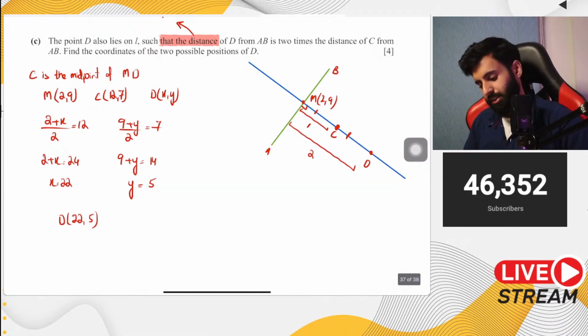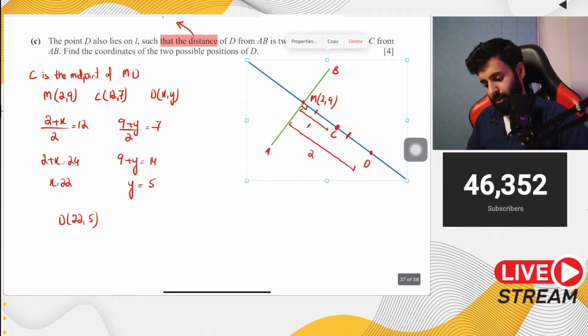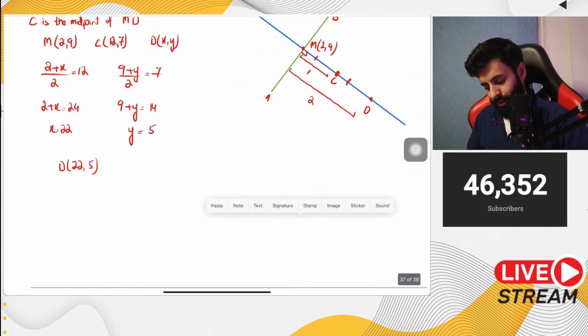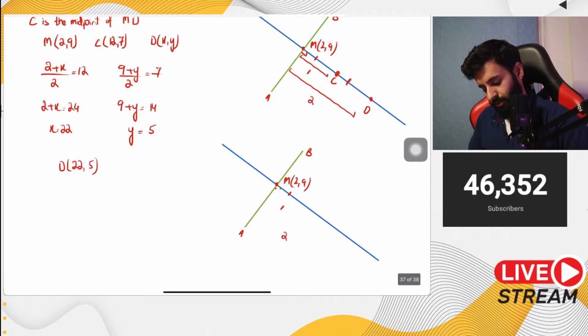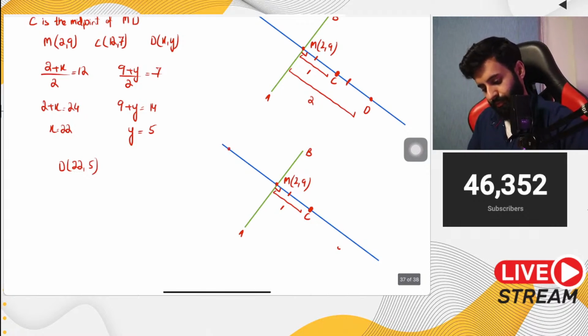-5 in the opposite direction. Yep, that's true. Now the other possibility is that it could be in the opposite direction. ठीक है. Question ने कहीं mention नहीं किया हुआ था कि वो उसी side पे होगा जिस side पे C है. The other possibility is that it could very well be in the opposite direction. ठीक है. So D could be somewhere over here. अब ये twice हो सकता है.